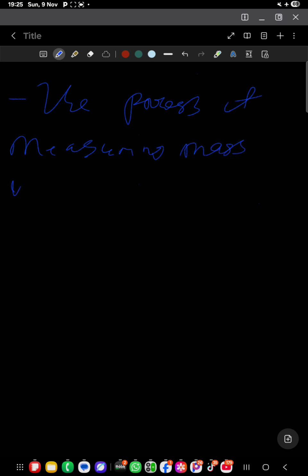Now work with me. If you understand mass, weight, and volume, remember that long time ago, before SI units and the instruments came in, there was a process these people were using to measure mass. The process of measuring mass was called, or let me say is called, weighing.